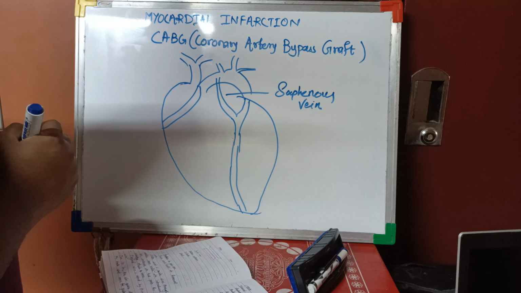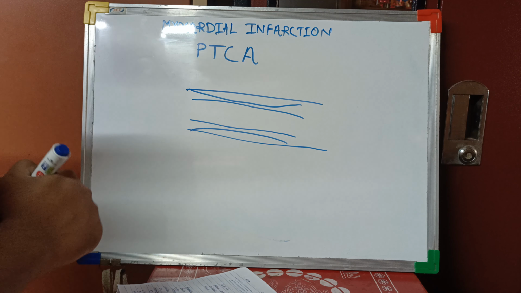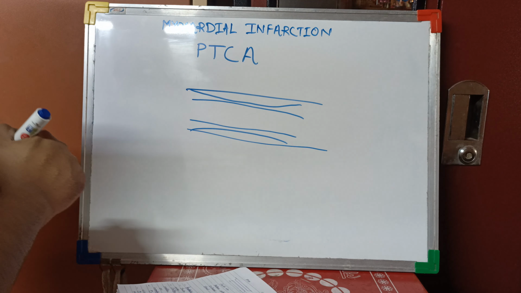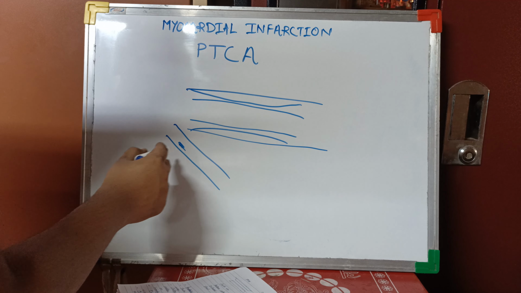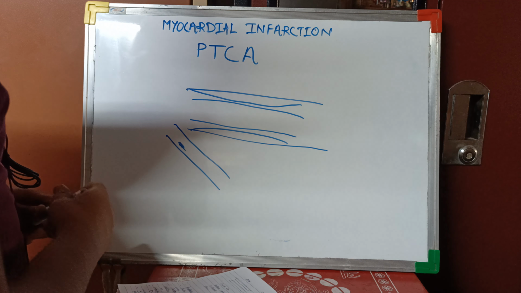Now we will focus on the PTCA, that is percutaneous transluminal coronary angioplasty, which we commonly know as angioplasty. Anesthesia is given in the groin area. Suppose this is a leg and anesthesia is given here. The doctor inserts a needle in the femoral artery.